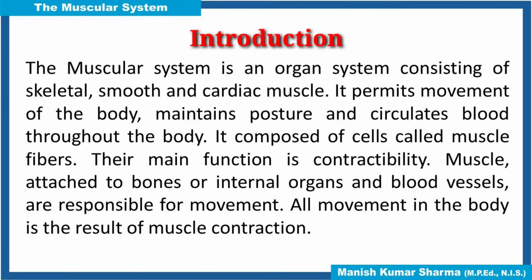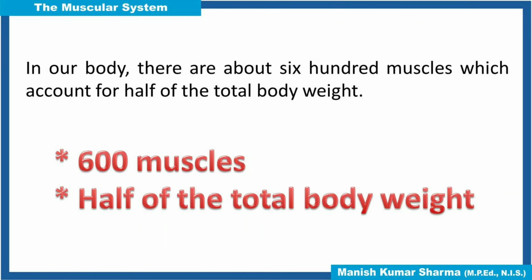Muscles attached to bones or internal organs and blood vessels are responsible for movement. All movements in the body are the result of muscle contraction. In our body there are about 600 muscles, which account for half of the total body weight.